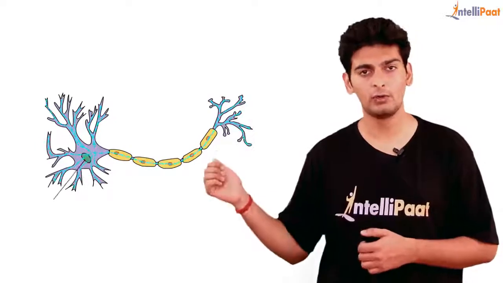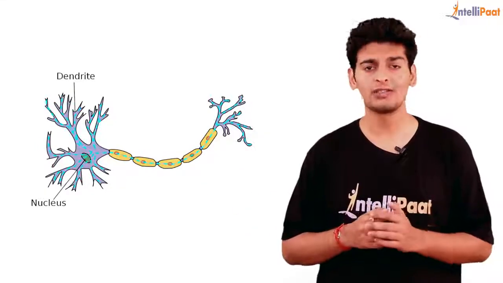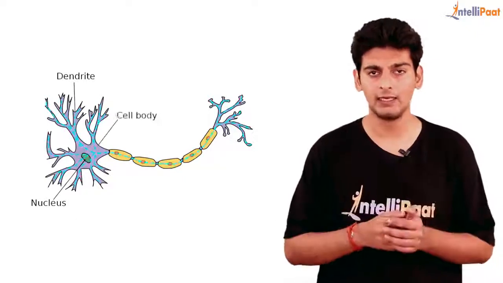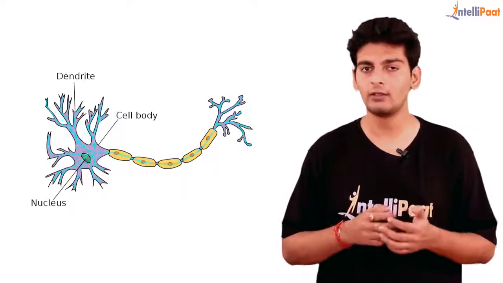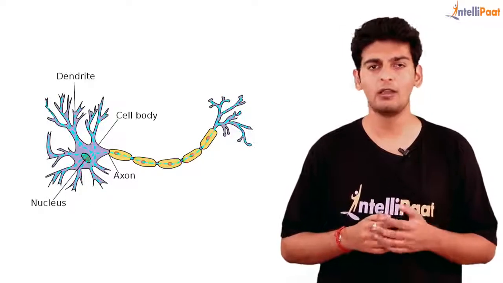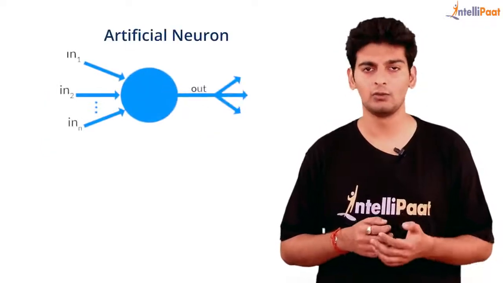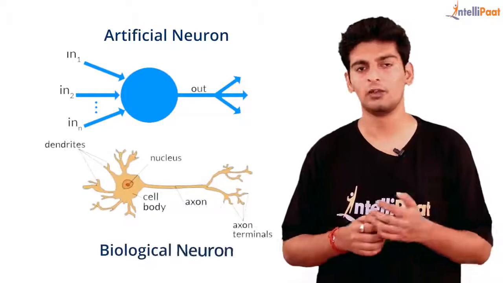So we have a neuron over here and the electrochemical signals are received through the dendrite. The processing of these signals is done in the cell body and the output of these input signals is sent to other neurons through the axon. And if our task is to mimic human brain, all we have to do is create artificial neurons. And these artificial neurons work the same way as biological neurons.